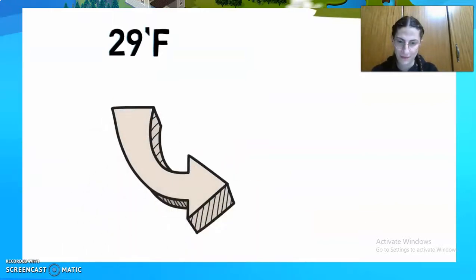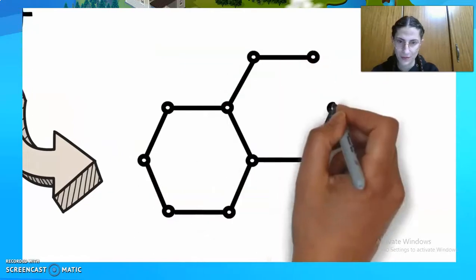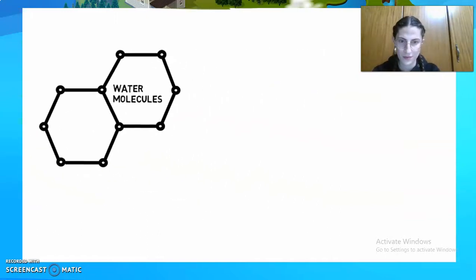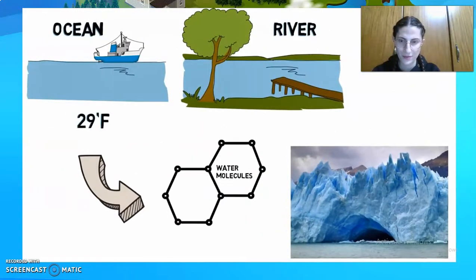As seawater gets colder, it gets denser. That means its molecules pack tightly together. Because it's more dense, this salty water begins to sink. That leaves less salty water on the top of the water, and the water begins to freeze. Sea ice has almost no salt in it. In fact, if you melt it, you can't drink it.